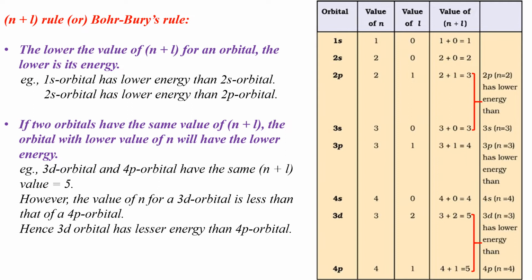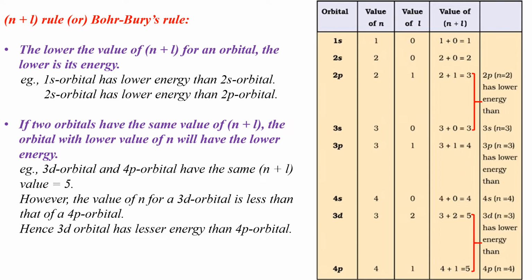Let's try to calculate the n plus L value of the 1s, 2s and 2p orbitals first. For the 1s orbital, the value of n is equal to 1, and since it is an s orbital, the value of L is 0. Therefore, the sum of n and L gives you 1 plus 0, which is equal to 1.